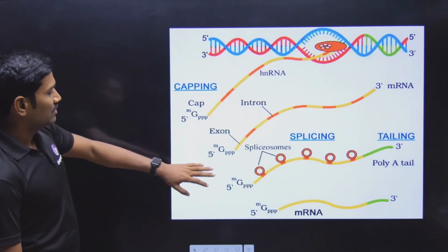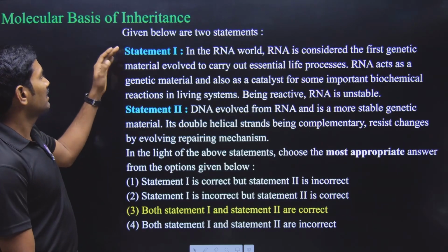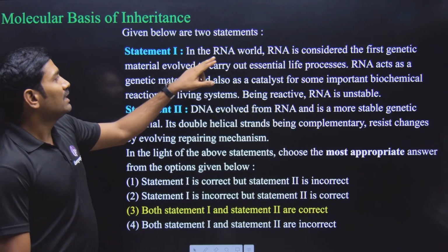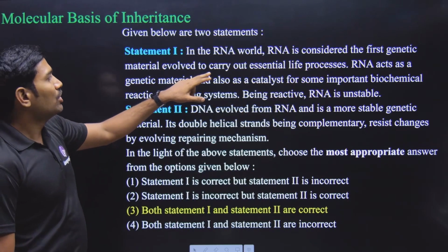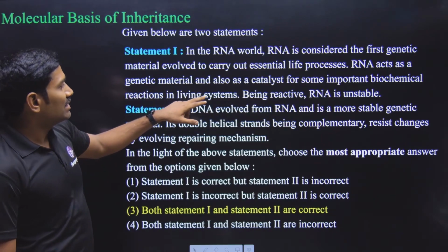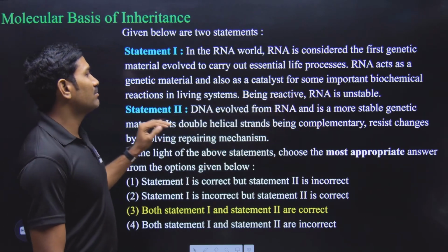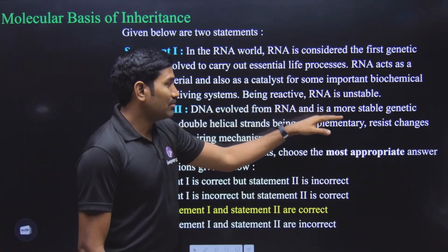Okay, nice. I hope you understood this question. Next one, again from the molecular basis of inheritance. They have given two statements. First one: in the RNA world, RNA is considered the first genetic material evolved to carry out essential life processes. Correct. RNA acts as the genetic material and also as a catalyst for some important biochemical reactions in living systems. Correct. Being reactive, RNA is unstable.